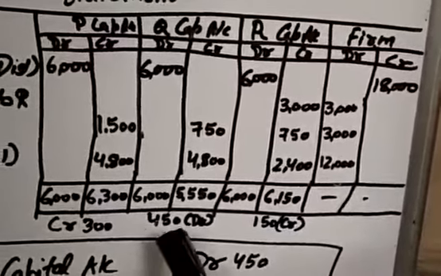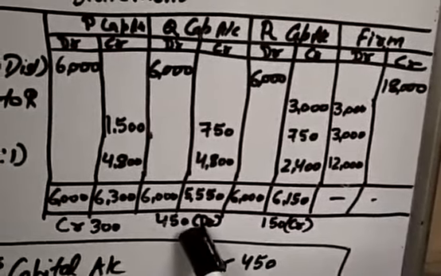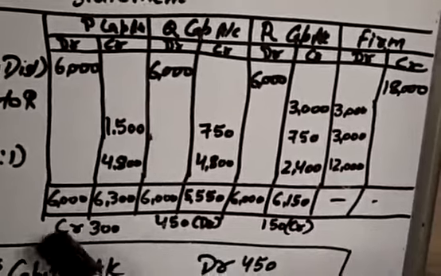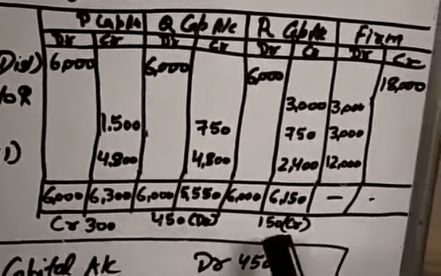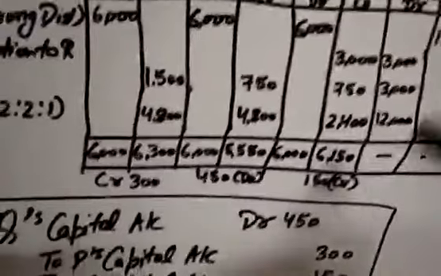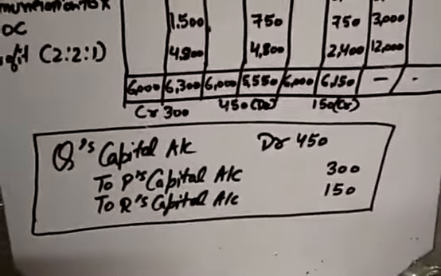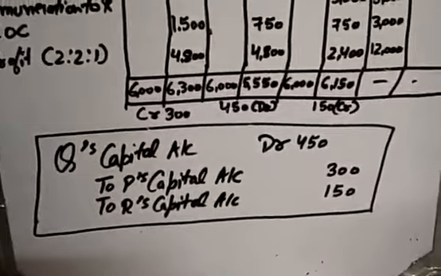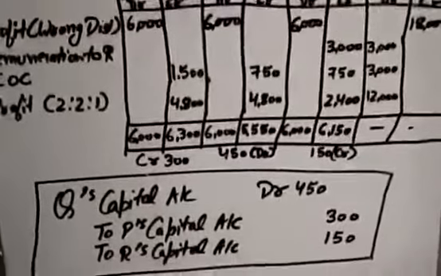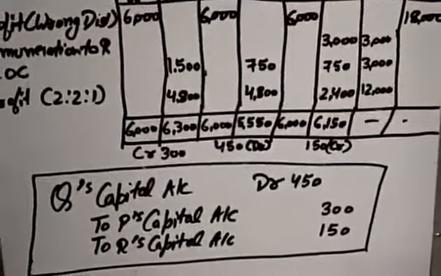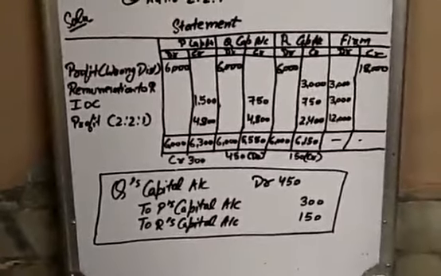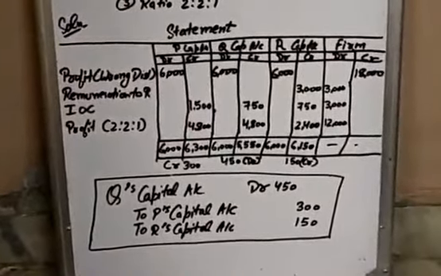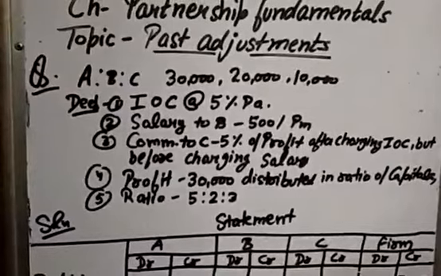Your entry will be Q's capital account debit to P's capital and R's capital. Q's capital will be debited, and P's and R's capital will be credited. With how much amount? 450 will be debited. 300 to P's capital and 150 to R's capital will be credited. I hope this question is clear to you, students.